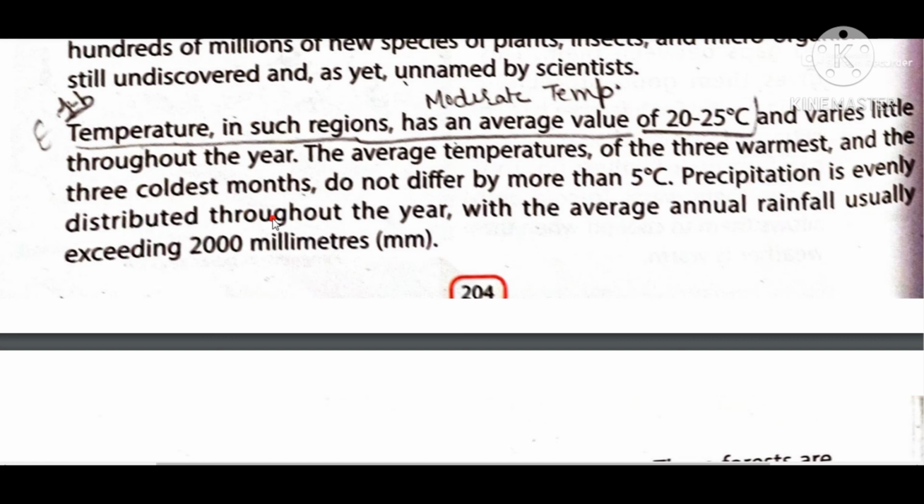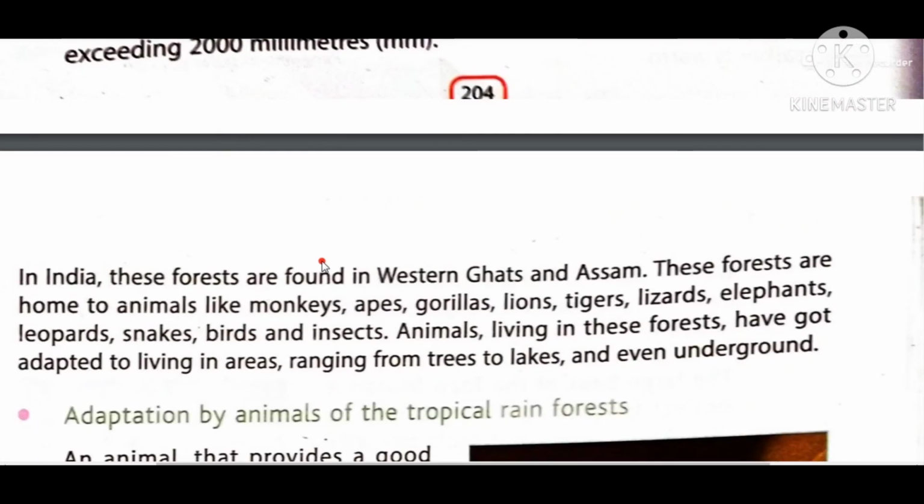Precipitation is evenly distributed throughout the year. That means, as I told you, these are rainforests. So throughout the year, almost, the rain is there, with the average annual rainfall usually exceeding 2000 millimeters. In India, these forests are found in Western Ghat and Assam. These forests are home to animals like monkeys, apes, gorillas, lions, tigers, lizards, elephants, leopards, snakes, birds and insects and many more. Very few names are given here, but there are many more.